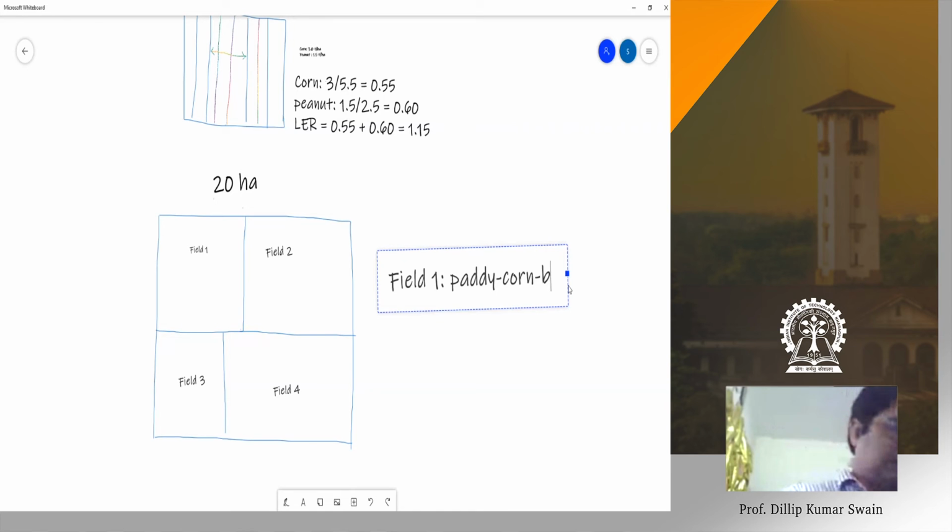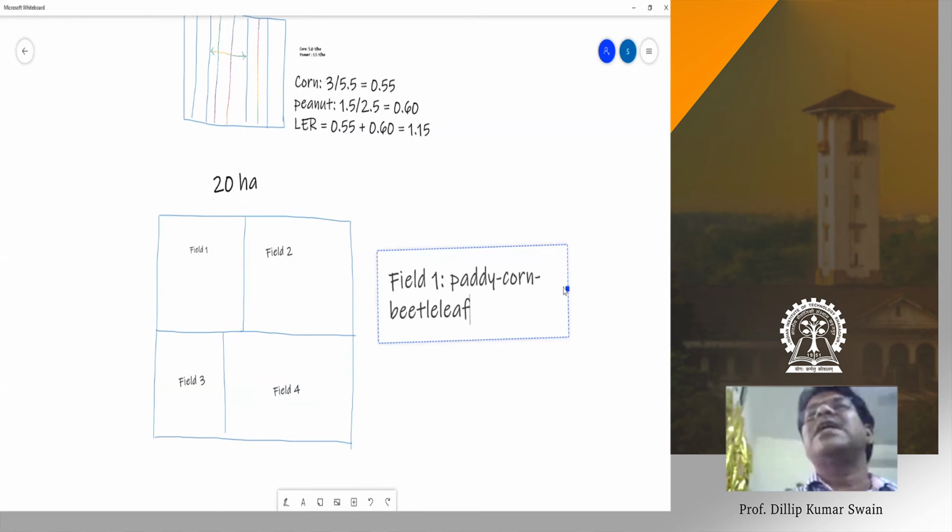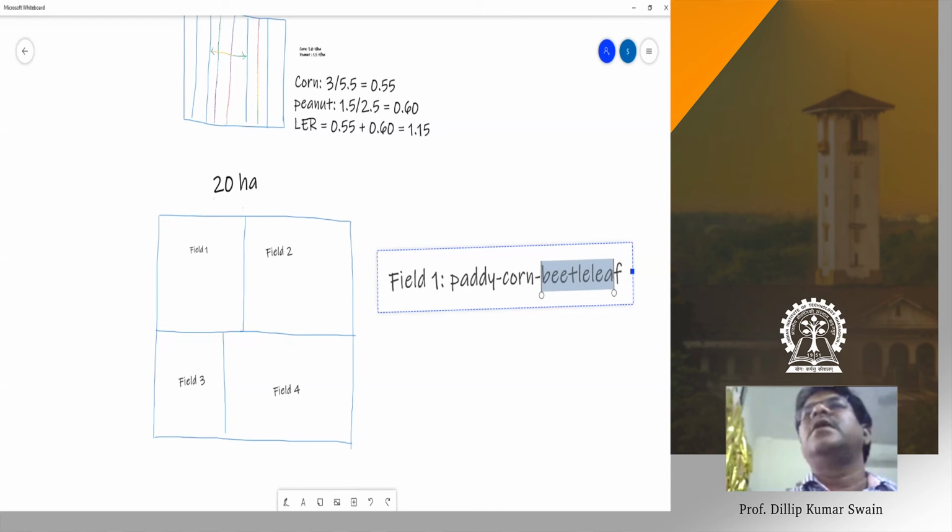Betel leaf. I am talking about field crops. Betel leaf is a perennial crop, and it needs more infrastructure, sir. We cannot harvest corn, go for betel leaf, and again harvest betel leaf and go for paddy. Betel leaf is a perennial crop, where other crops should not be grown.